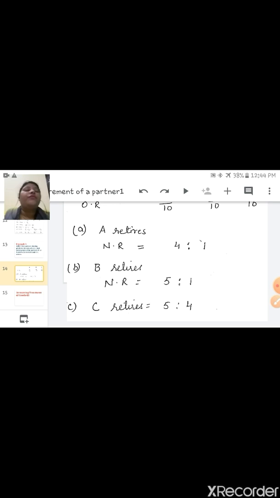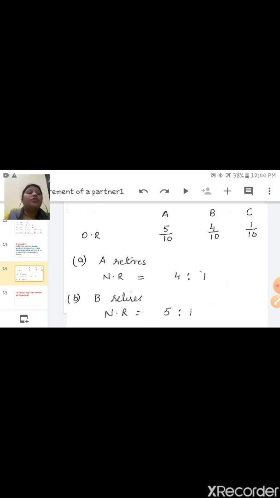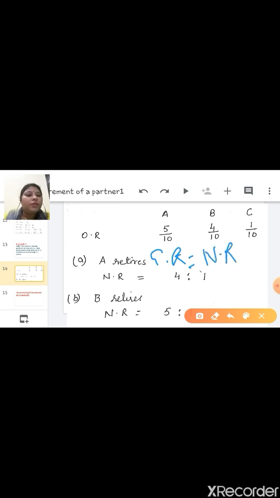Now you have to find the gaining ratio, so apply the formula: gaining ratio is equal to new ratio minus old ratio. And children, here you have to see that A is retired, so this is the ratio of B and C, so the old ratio also you have to take for B and C in this case.